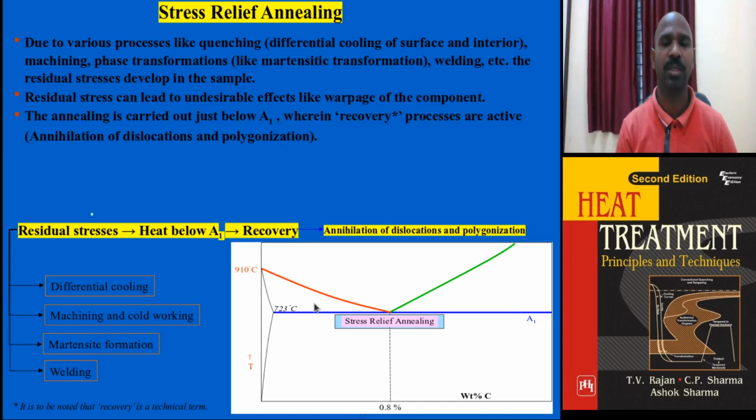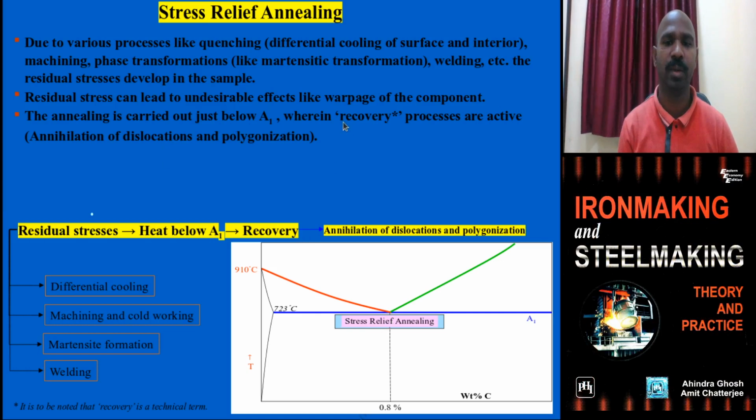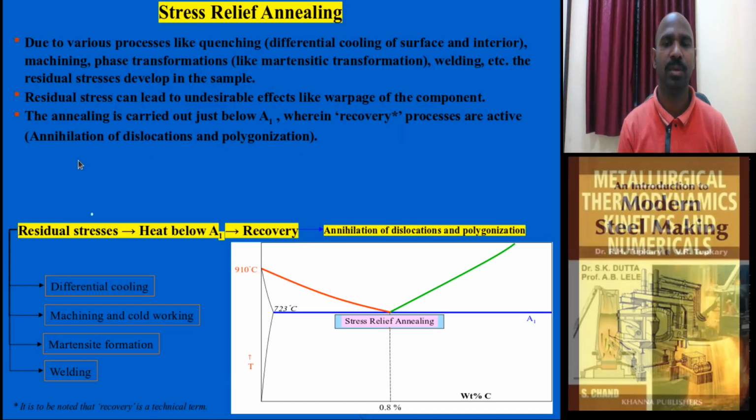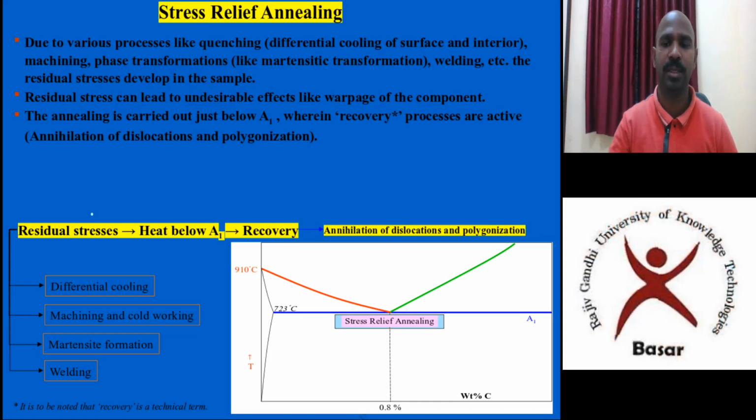The treatment chosen, based on experimental study, is to heat the sample just below A1, where recovery takes place. Recovery is the technical term for the annihilation of dislocations. You would have studied in mechanical and physical metallurgy that this annihilation is when positive edge dislocations and negative edge dislocations come together and become strain free.